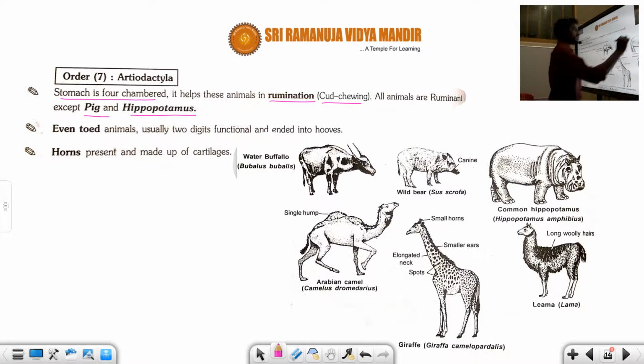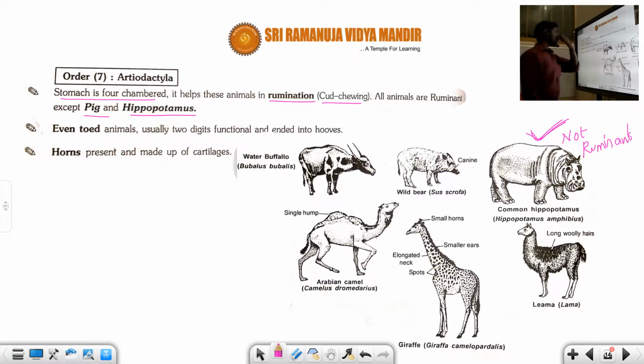So that means this one and pig are not at all ruminant. The hippopotamus is not ruminant. All animals are ruminant, but except pig and hippopotamus, which are not ruminants.